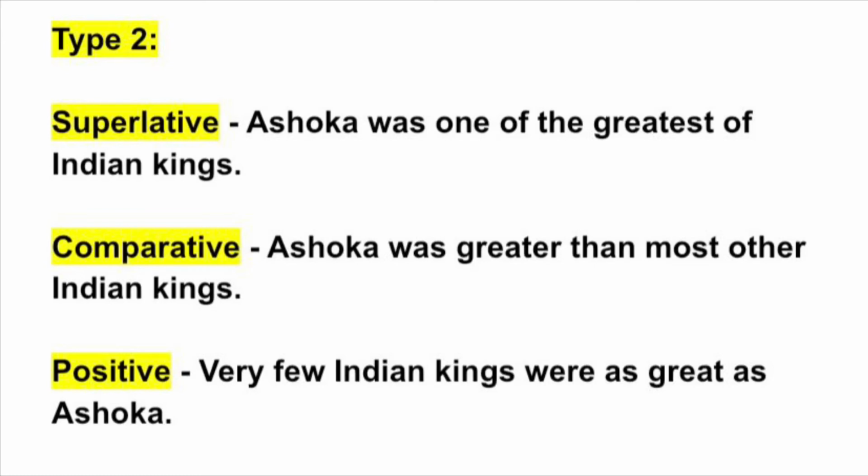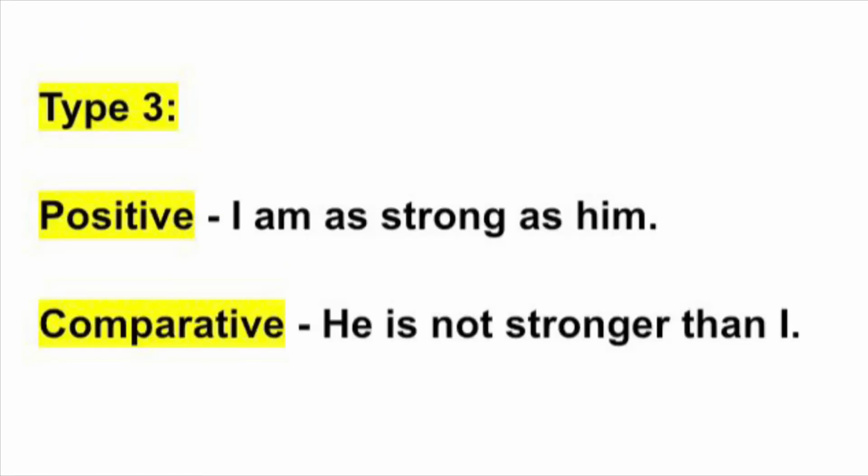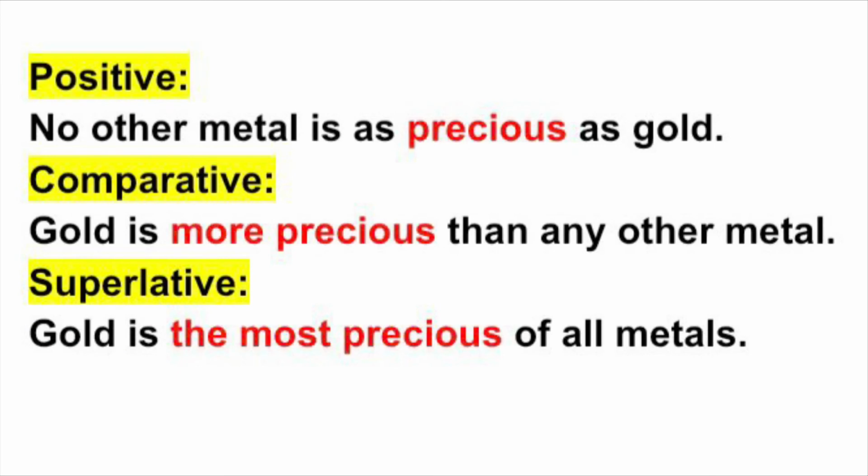Okay, so let's see the third type, which says, I am as strong as him. This is the positive one. And when you transform this into comparative, the answer is going to be, he is not stronger than I. So we have stronger plus than, that is ER form plus than, in the comparative form. This was the third type, where you can convert the positive into comparative, but you cannot convert the sentence into the superlative.